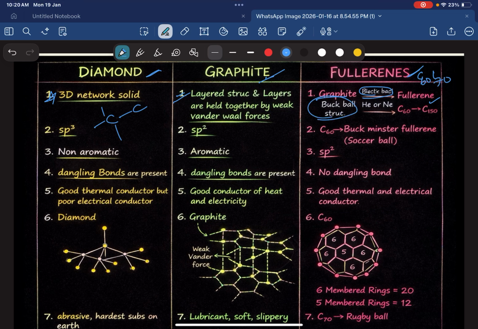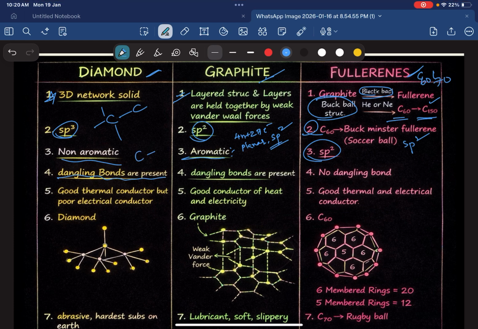This is Buckminster fullerene, C60 or C70, and the hybridization of every carbon in diamond is sp3, here sp2, here also sp2 hybridized, and carbons are joined through covalent bonds. And it is aromatic, it follows all the aromatic rules like the 4n+2 pi electron rule, planarity, ring form, all these things. Very important: sp2 hybridized. Here dangling bonds are present, which means insufficient or incomplete valency of carbon, so every carbon doesn't have 4 bonds. Here also dangling bonds are present, insufficient valency, while there will be no dangling bonds in diamond.